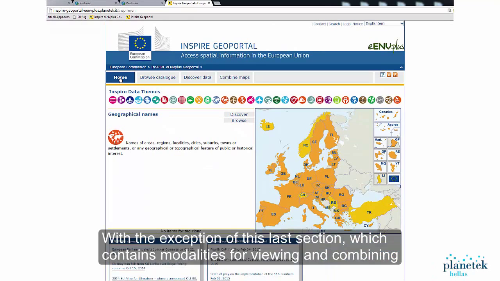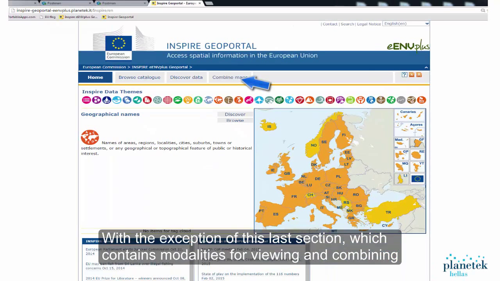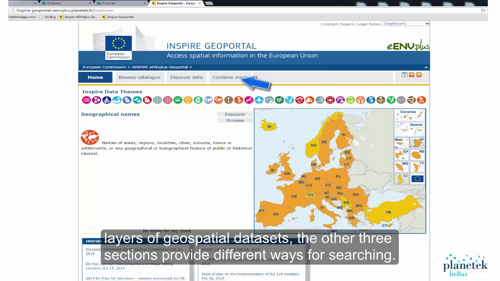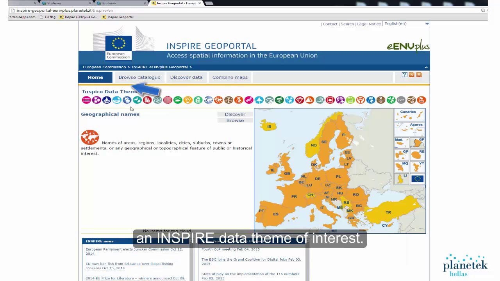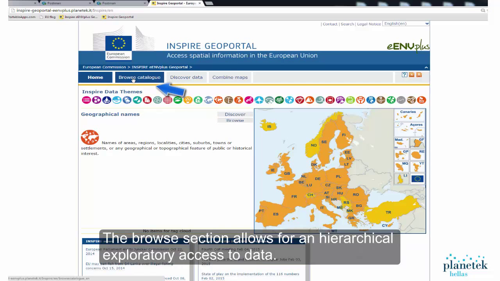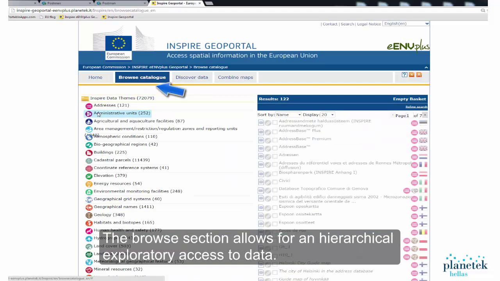With the exception of this last section, which contains modalities for viewing and combining layers of geospatial datasets, the other three sections provide different ways of conducting searches. The most simple way to search is in the Home section, where users simply select an inspired data theme of interest. The Browse section allows for a hierarchical exploratory access to data.